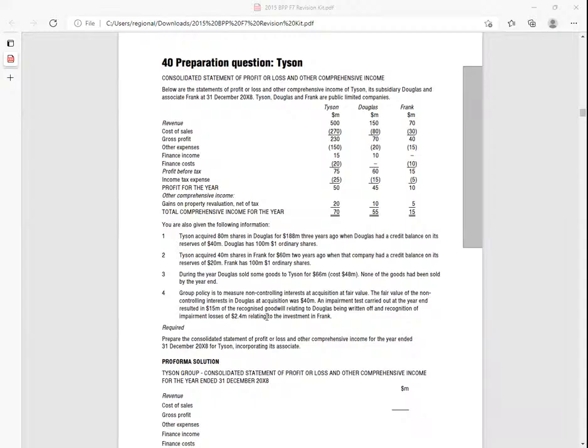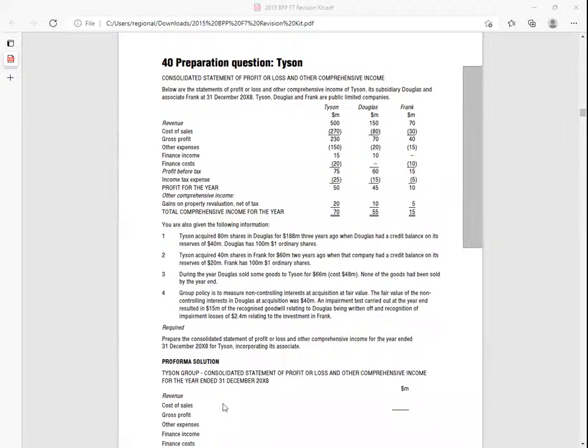Right? To our investment, they're not looking at the 60% who are outside there. No, this 2.4 is relating to our investment, which is exactly what here 40, but I'm not going to share this. I'm not going to share this because the 2.4 loss in value is related to our investment in Frank as the group. It can't be 40% of this 2.4. No, that would be wrong. We are not sharing this with the other 60% guys. These are things that will become clearer as we get along.